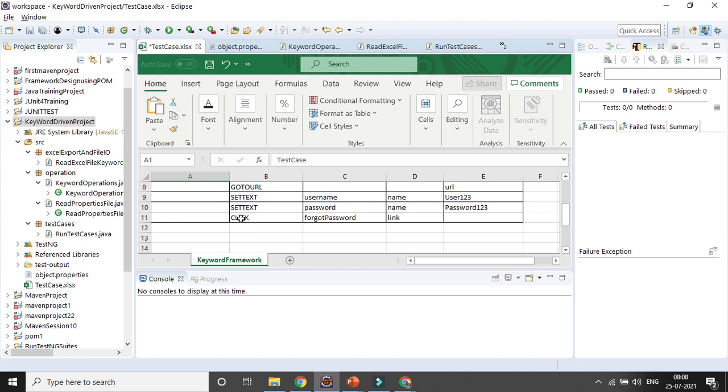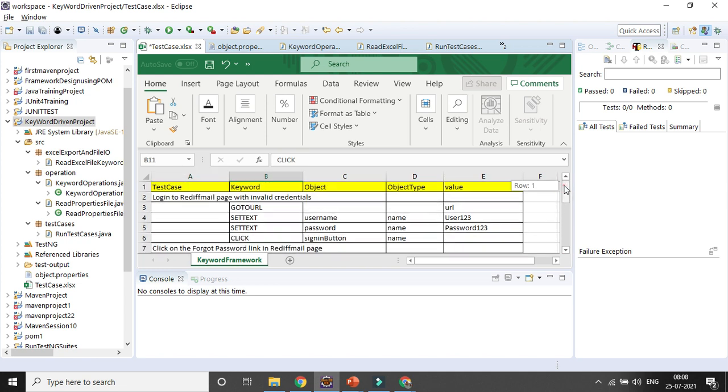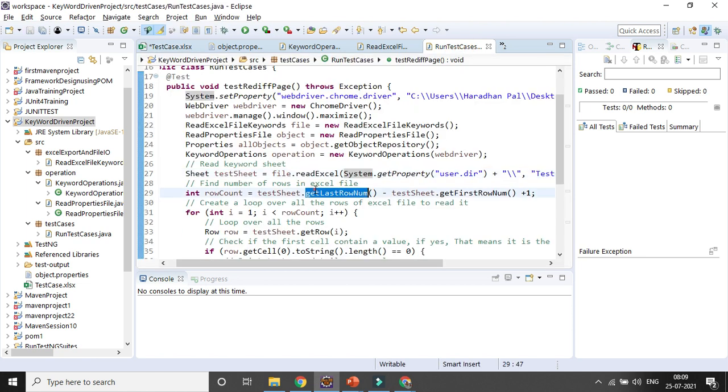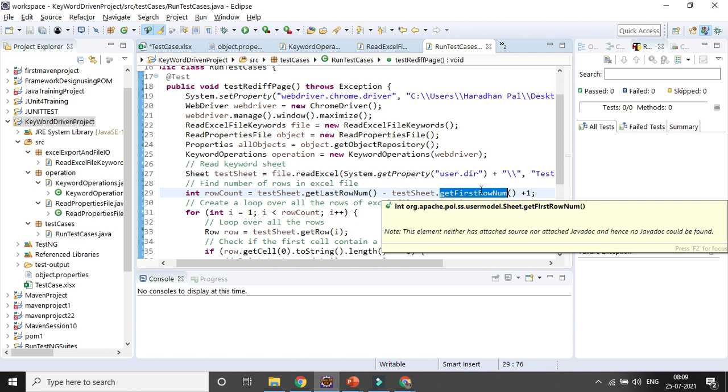This is my last row, say here data is present, right? So I will be going to the first row and last row, that is my difference. You can see that is my difference, using the data sheet getLastRowNum, but if you want to get the row count, you need to add 1.